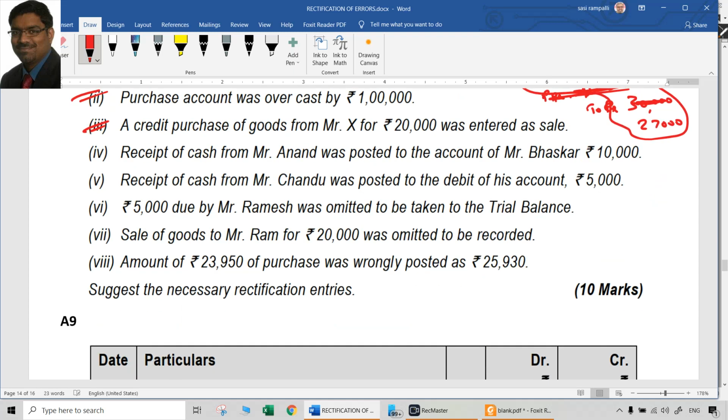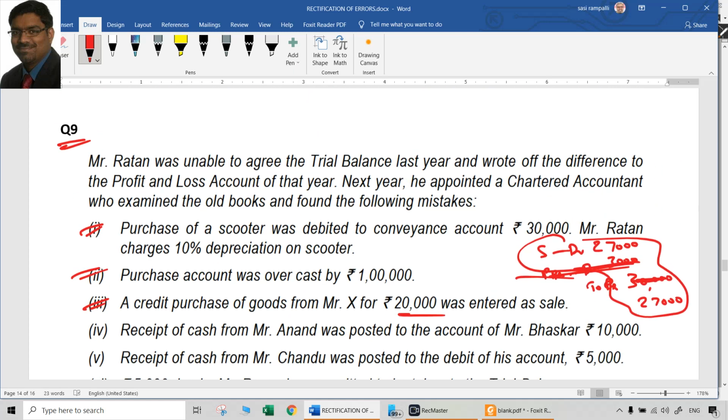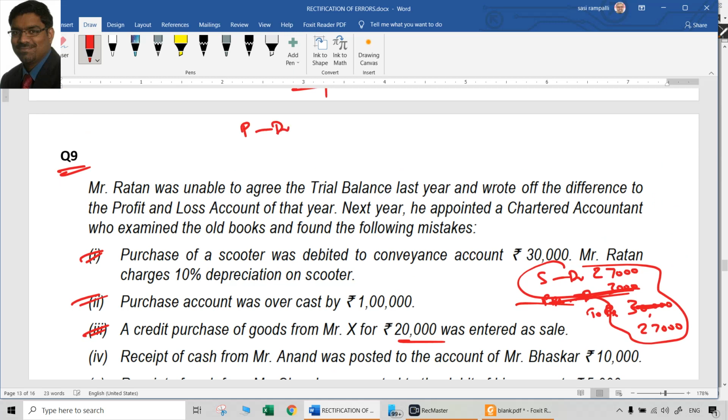Third one, a credit purchase of goods from Mr. X 20,000 was entered as sale. Credit purchase it was. So purchases to X should have been the entry, but it was entered as a sale. So completely opposite happened. Ideally the correct entry should have been purchases to X. What we entered was X to sales. So now what we should do? Definitely we have to do double the amount, that is 40,000, because to cancel this we have to credit it, and to record this we have to credit it, both put together 40,000.